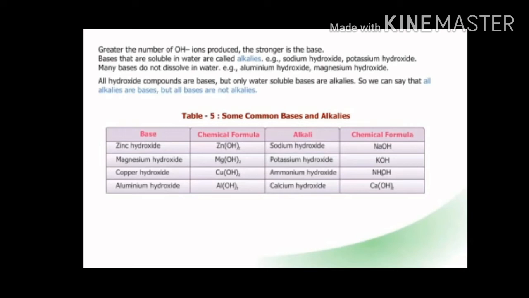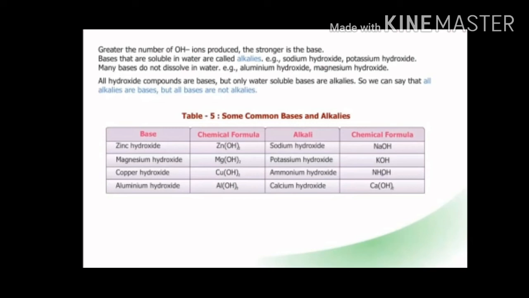Bases that are soluble in water are called alkali. Alkali means water soluble bases. Example, sodium hydroxide, potassium hydroxide. These are alkali. Many bases don't dissolve in water, so they are bases only. They are not alkali. For example, aluminum hydroxide, magnesium hydroxide, they are bases and they are not alkali.